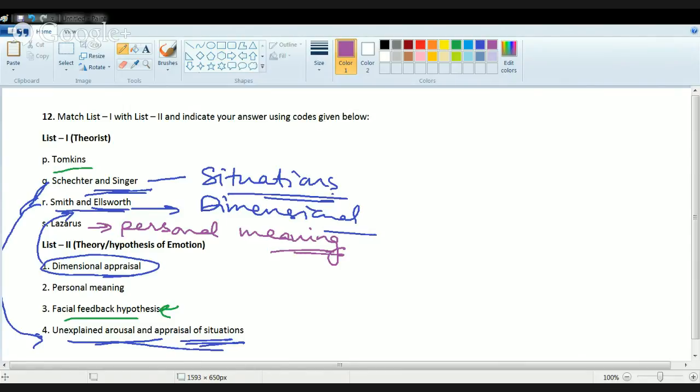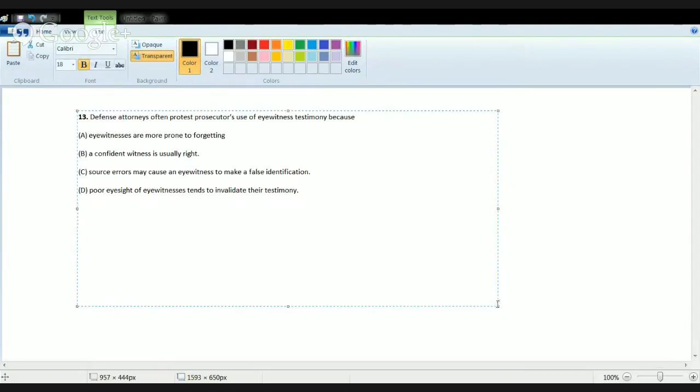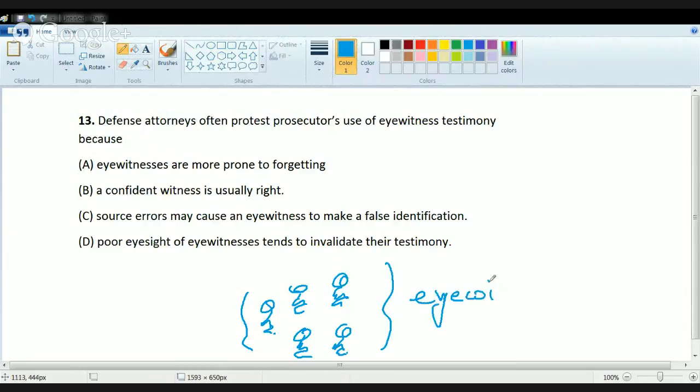Now the next question is a very tricky and interesting question. It's based on psychology of law basically. So we are talking about eyewitnesses here. Who is an eyewitness? For example, there is a roadside accident. All the bystanders or the people who have witnessed that accident would be the eyewitnesses. So these five, for example, are the eyewitnesses. Now, if I call them to the courtroom after a few days, what they tell me is totally based on memory. So what they are basically doing during this phenomenon is recall of memory.